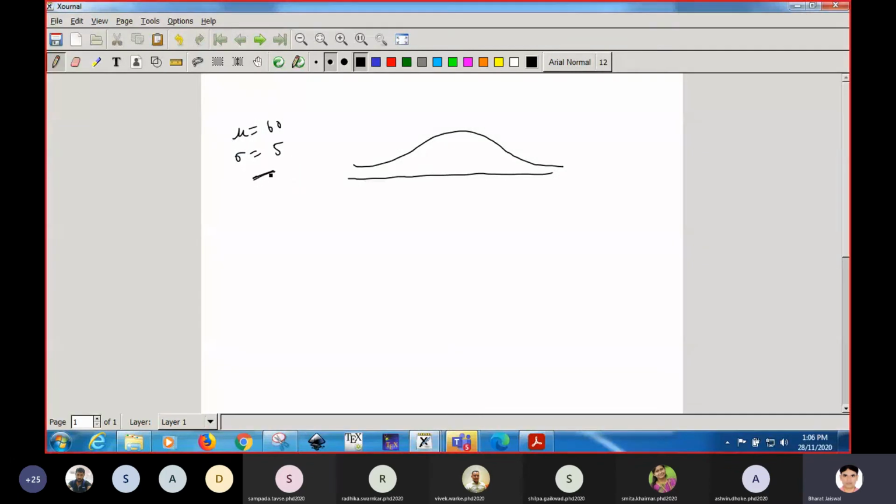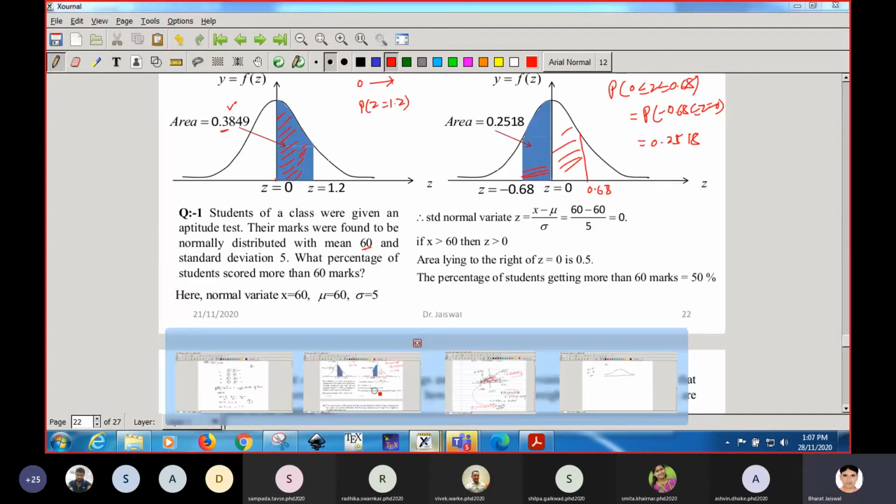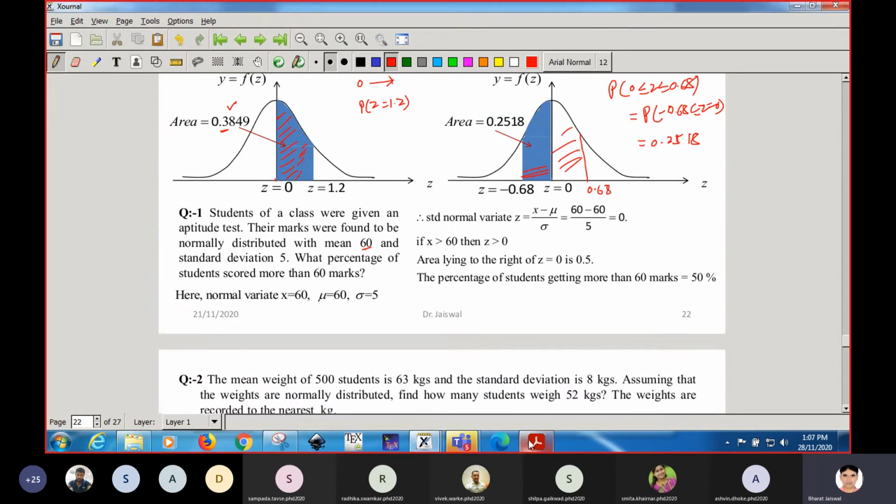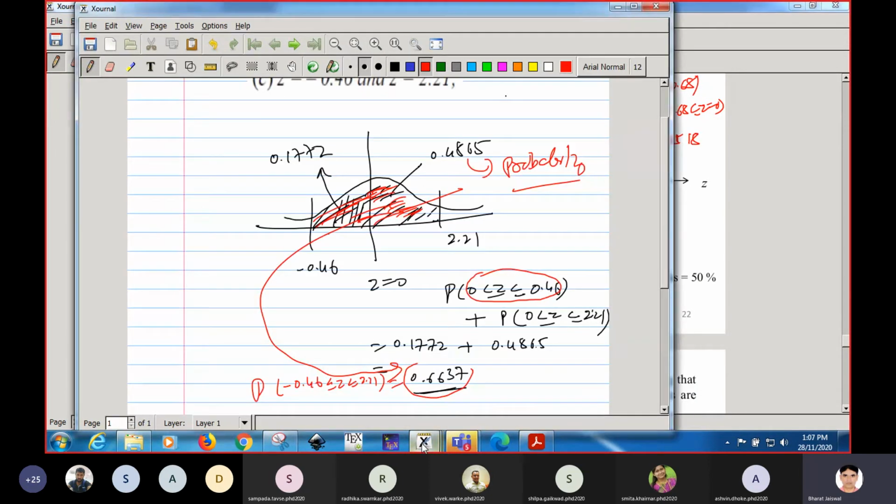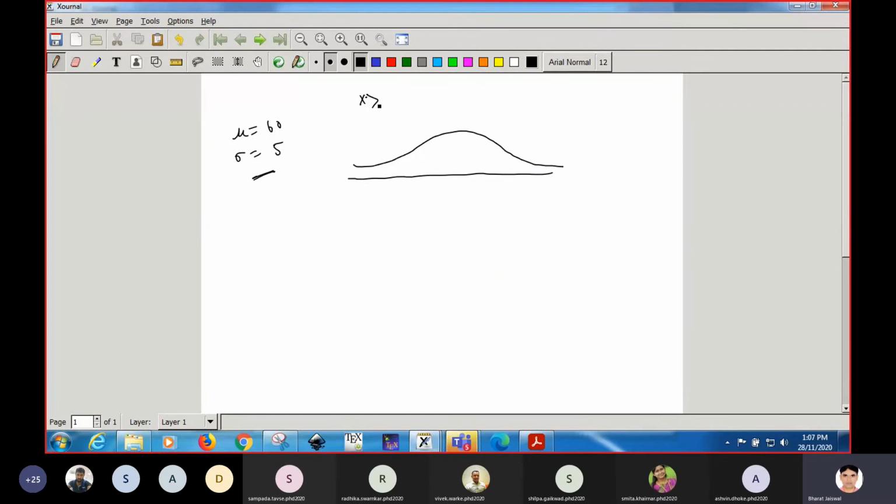The question is, what is the value for students who are getting marks greater than 60? The value given is the x value. We have to calculate corresponding to x more than 60 marks.